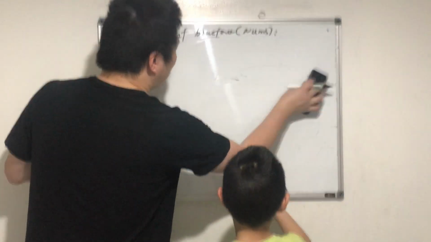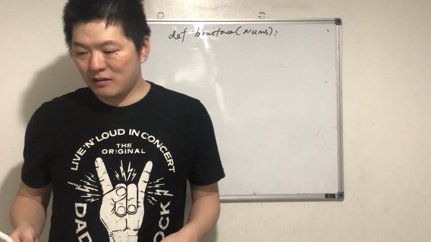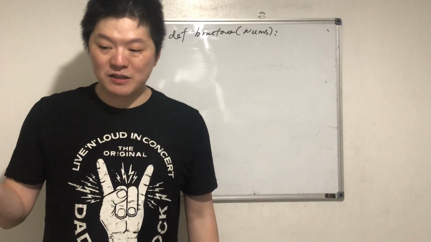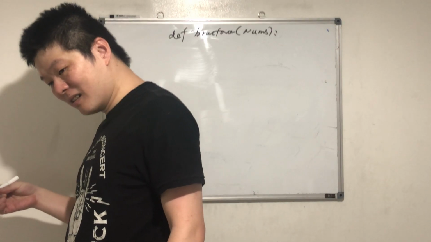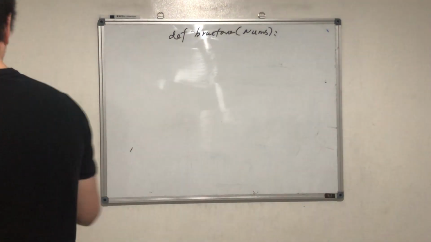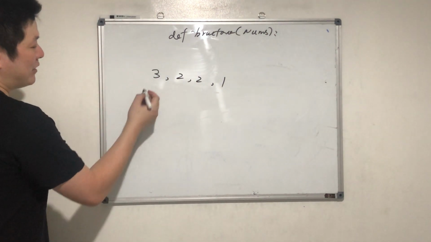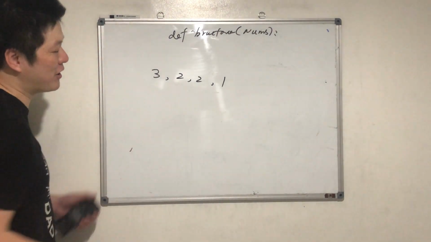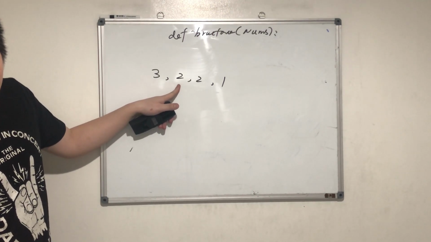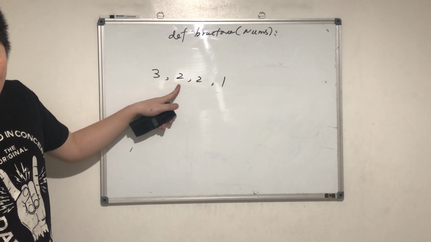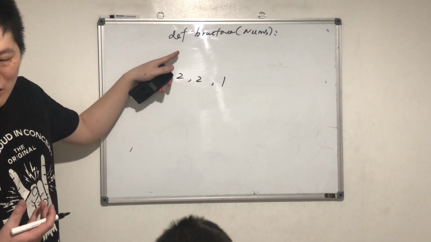So how can we do better? Look, we can sort the numbers from the largest to the smallest. For example, 3, 2, 2, 1, we sort the numbers from largest to smallest, and we go through this. If this is not the same as the next number, then I will check. If it's the same as the next number, I will increment the count.